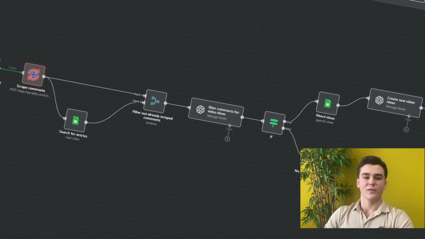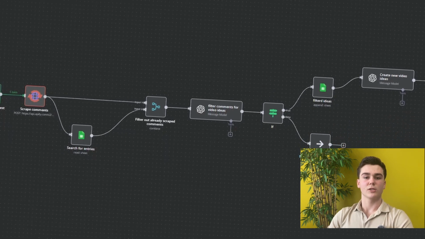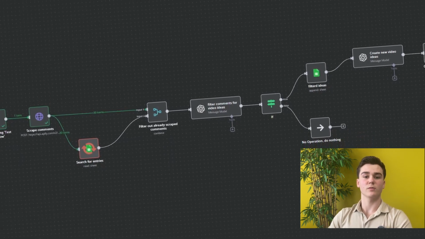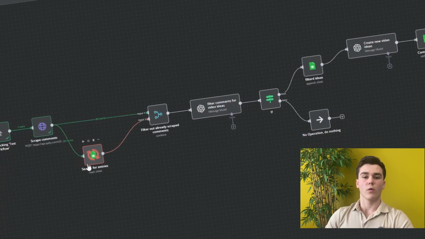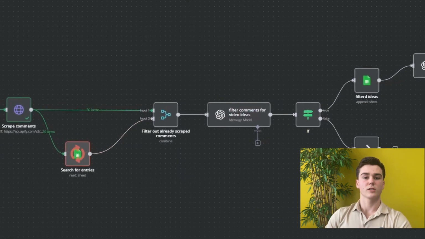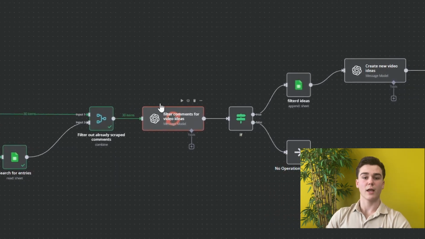Hello everyone, in this video I will show you how I created an n8n automation that will automatically scrape the comments of your YouTube videos and then it will come up with new content IDs based on the scraped comments. This bot will first scrape the comments, then it will look into our database if we have already scraped these comments before. If we haven't scraped these comments before, then it will get sent to an AI agent that will